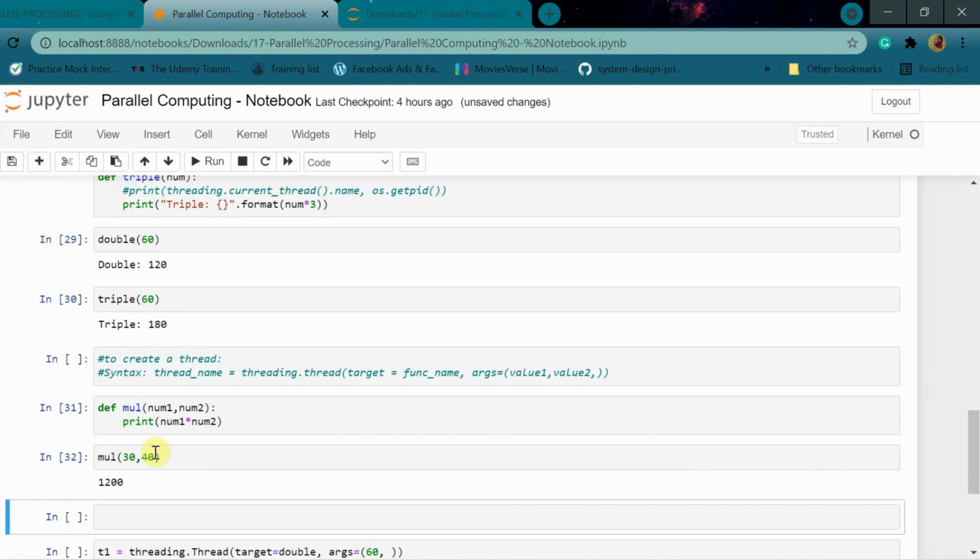And if I want to create a thread for this, I will do P3, let's say, is equal to threading.Thread, target is equal to our function name, which is mul, and args over here, since it is two values, I would say 30, 40.